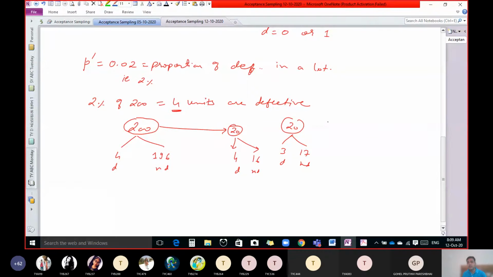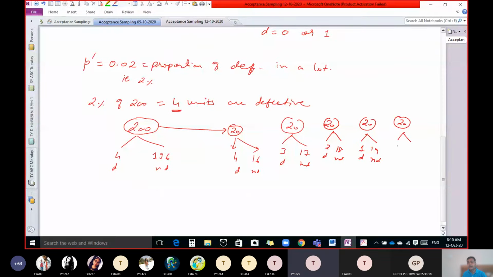Okay, now which are other possibilities? Can you tell me which are other possibilities? 2 defective and 18 non-defective, correct? Then 1 defective and 19 non-defective, correct.